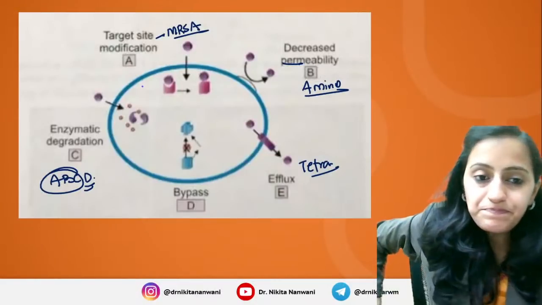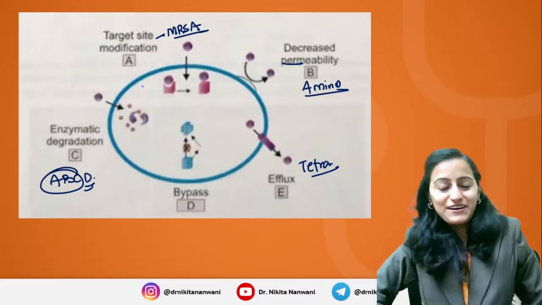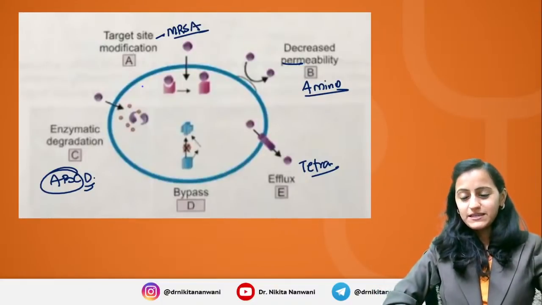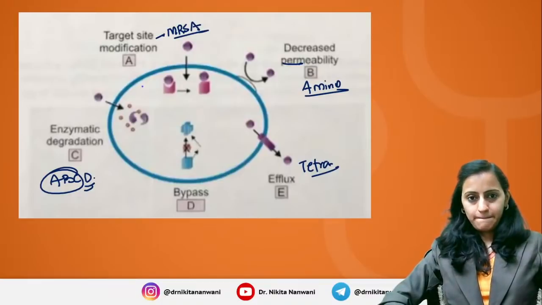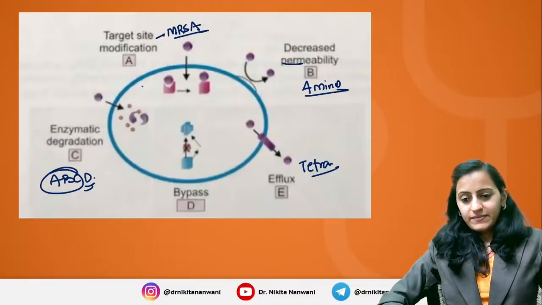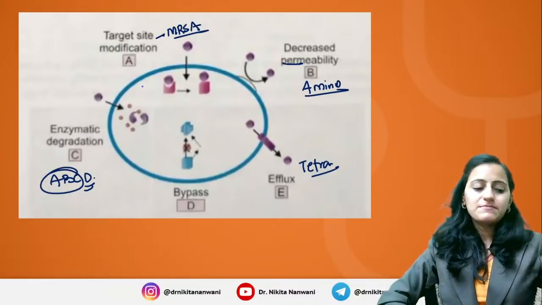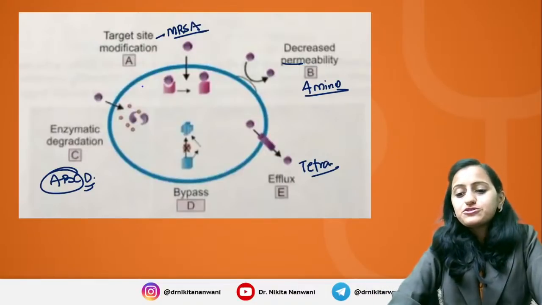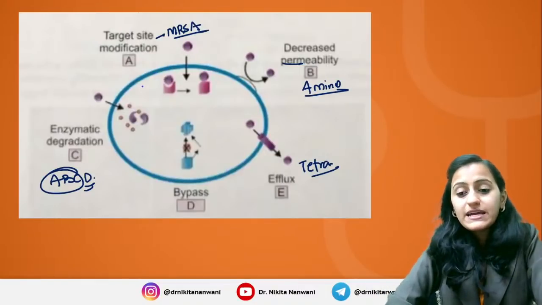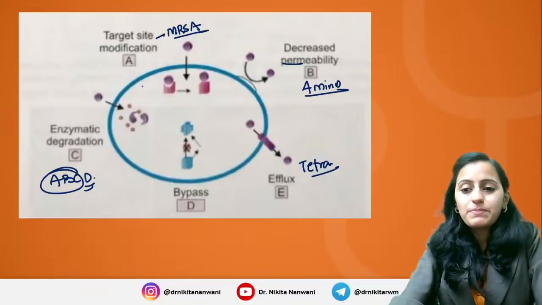Everybody, quick thumbs up again, so that I know that all of you are with me here. Yes, so you have tetra pump, ABCD, ANA, and you have the PBP that you need to remember for MRSA. All right, let's go to the next topic here.